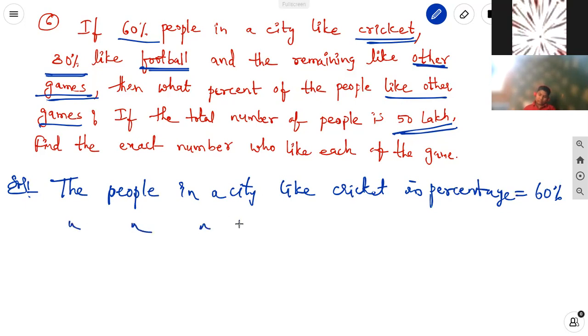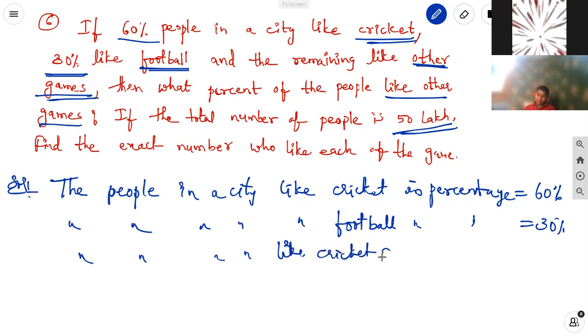The people in a city who like football in percentage is equal to 30 percentage. The people in a city who like cricket and football in percentage equal to 90 percentage.